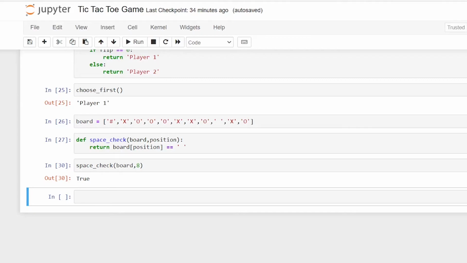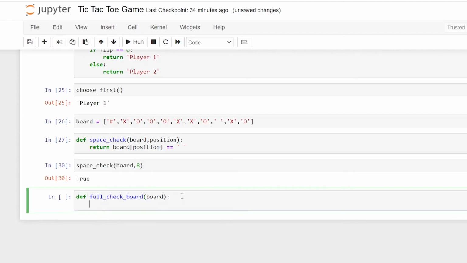So now we write a function to check whether the board is full or not, and if it is full, we are going to return the boolean value true, or else false. So first let's start with defining a function. We're going to check the board, so let's name it full check board, and is full is going to be true.